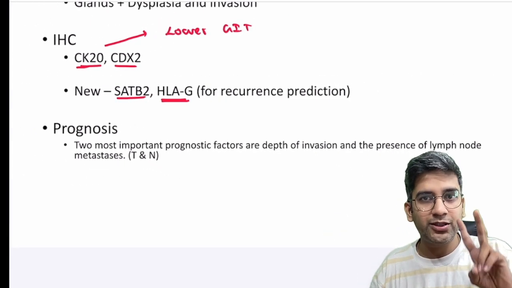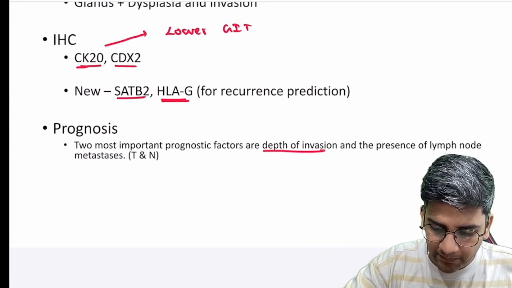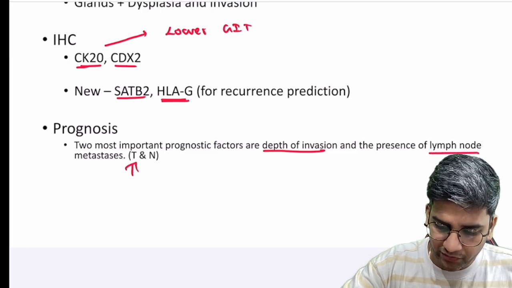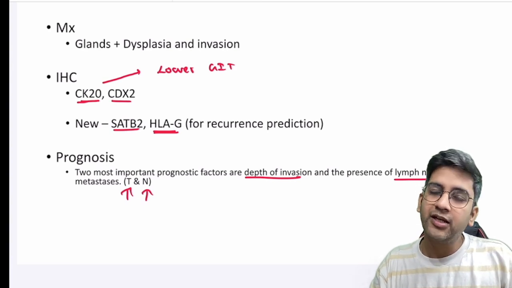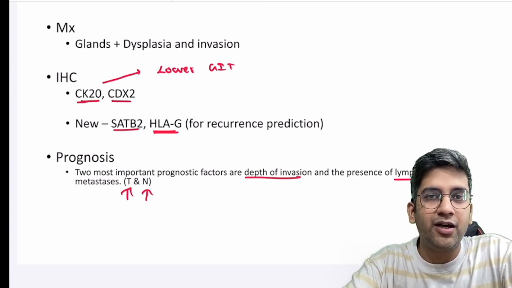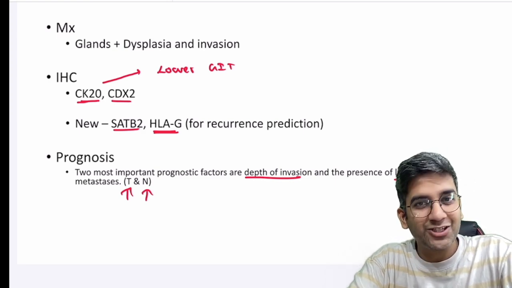And prognostic factors, two important things, words exactly from Robbins. Depth of invasion, that's your T stage. Presence of lymph node, that's your N stage, right? That's what is going to predict the outcome of colonic cancer, in addition, obviously, to the extent, obviously, to the response to the therapy and everything. Fine. Okay, that's all for today.